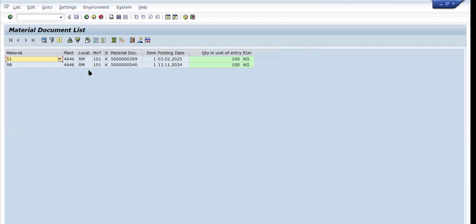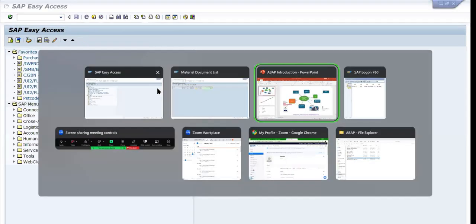Sometimes you may get a requirement that after displaying the report, this field should be in editable mode. If it is editable, I can change the value, then click on save, and the data will be saved in the backend. So you will get requirements like this also. Got it? So this is reports. Let's go to the next topic.